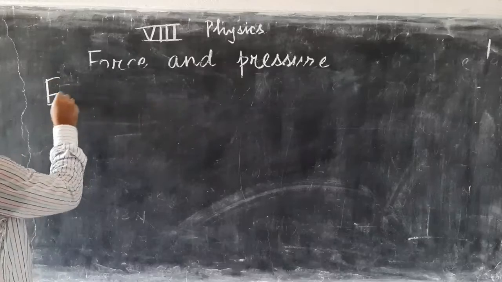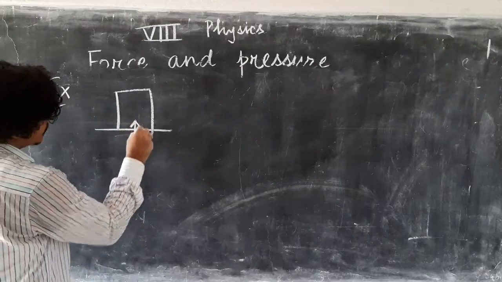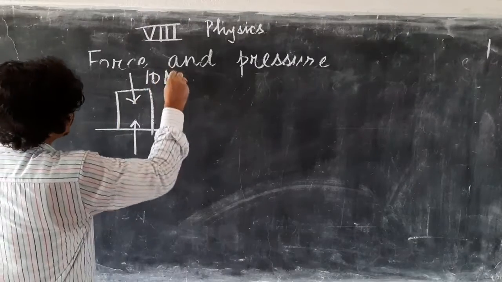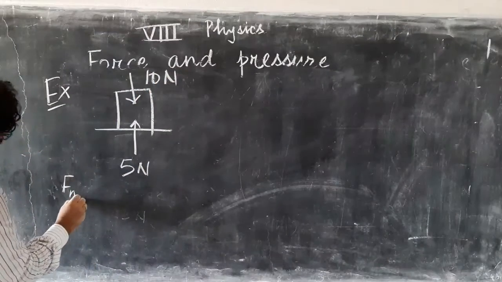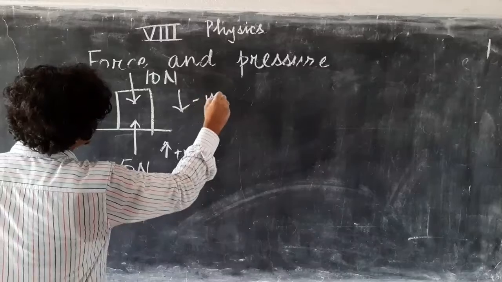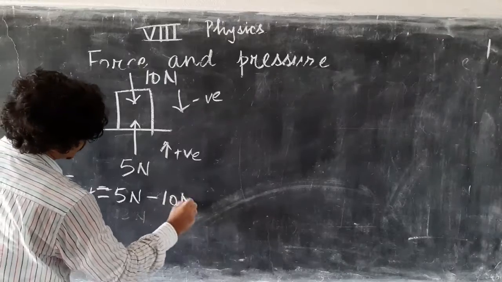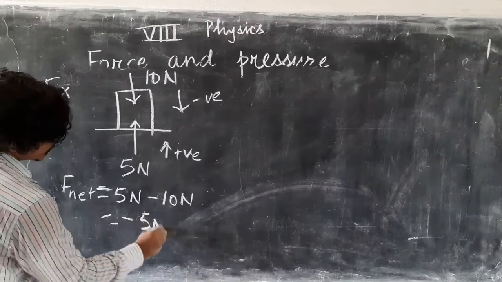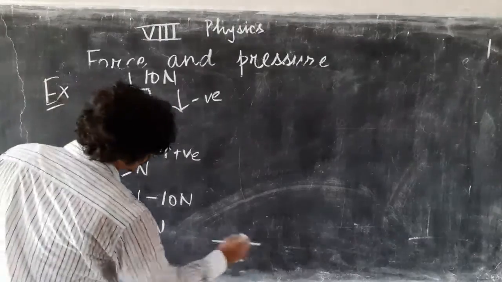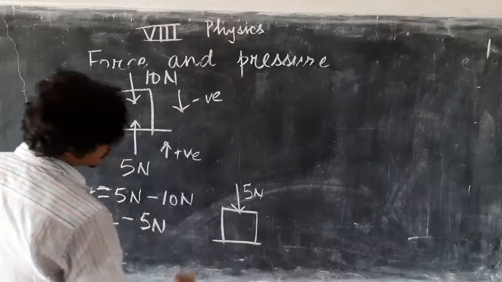Let us take some more examples. Now I am applying here, let us say 5 Newton, and from this direction I am applying 10 Newton. Then what is the net force? I am taking this as positive, and this as negative. So the net force will be 5 Newton minus 10 Newton, which is equal to minus 5 Newton. So your net force is minus, that means in this direction, or you can draw the force diagram something like this. This is your 5 Newton, this is the net force diagram.